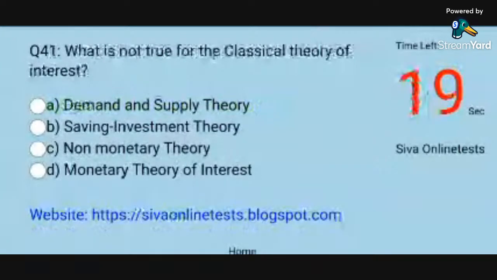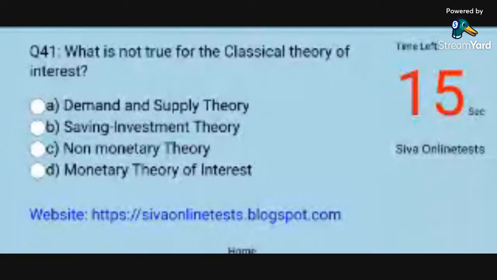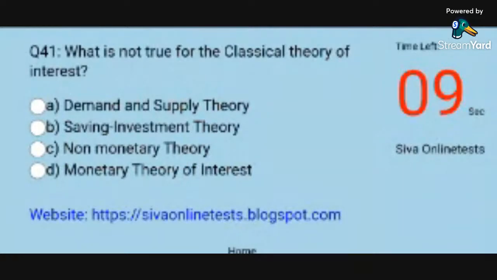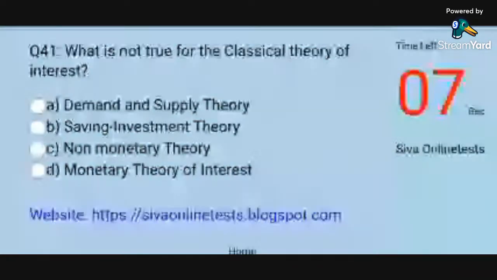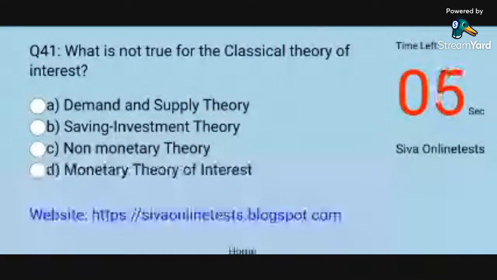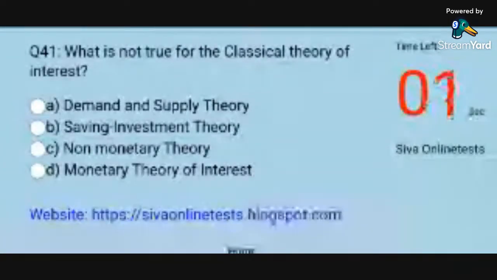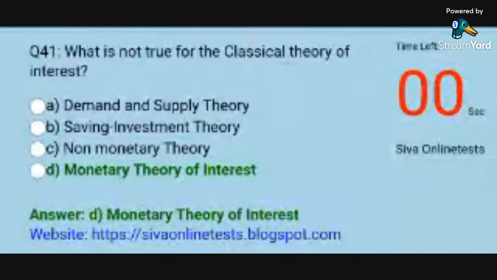Question 41. What is not true for the classical theory of interest? Options. A. Demand and supply theory. B. Saving investment theory. C. Non-monetary theory. D. Monetary theory of interest. Answer. D. Monetary theory of interest.